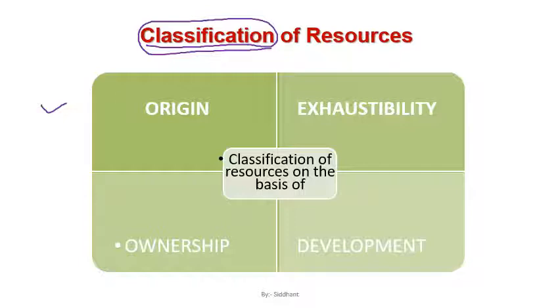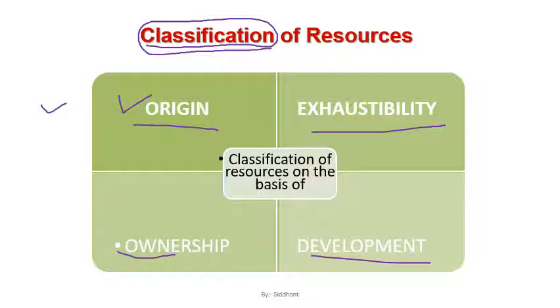In each and every classification, you will have different types of resources. On the basis of origin we have two types of resources, that is biotic and abiotic. On the basis of exhaustibility, again we have two types of resources, that is renewable and non-renewable. On the basis of ownership, we have four types of resources, that is individual, community, national, international. And on the basis of development, we have again four types of resources, that is potential, developed, stock, and reserved